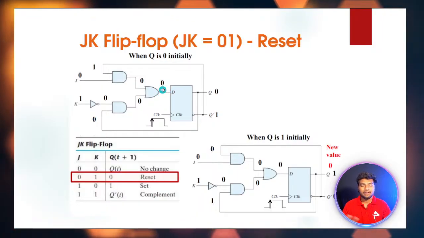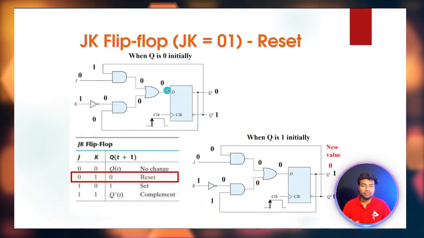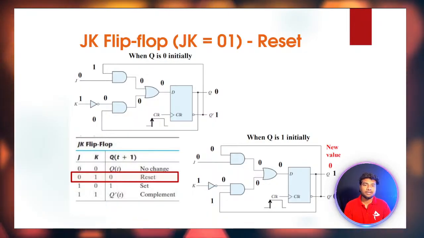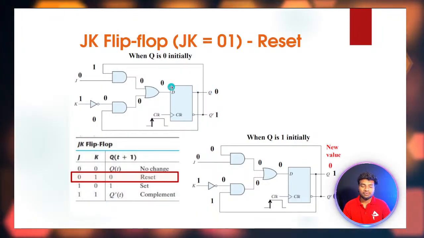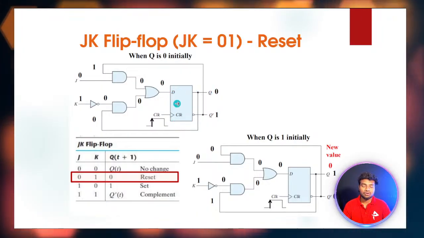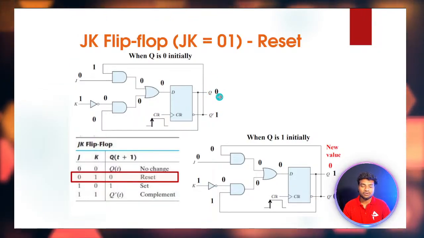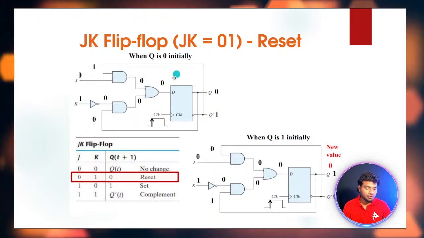So OR means addition operation, AND means multiplication. And then the D flip-flop: if you are giving 0 for the D flip-flop, it will store it for one clock cycle, and then it will give the output as 0. So for one clock cycle it will store, and then in another cycle it will give an output. So you will get the output as 0 from Q, and Q bar is the complement of Q. This is how it works.